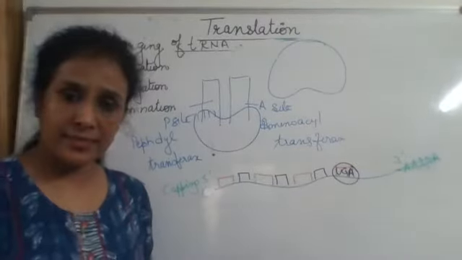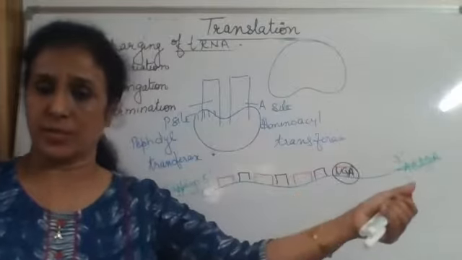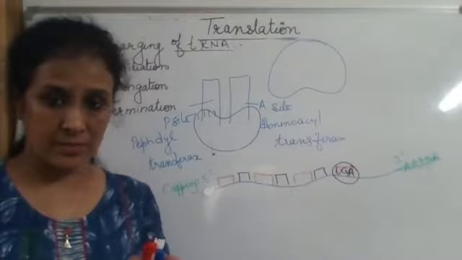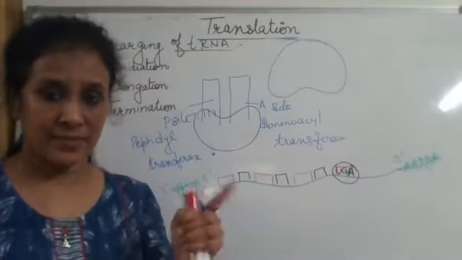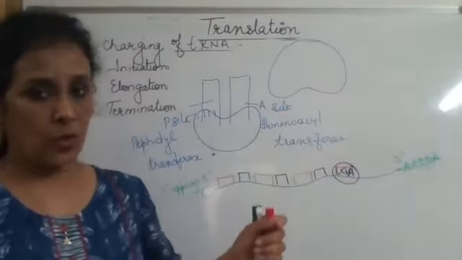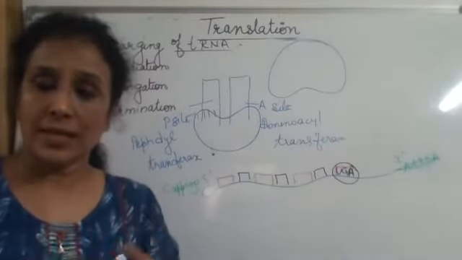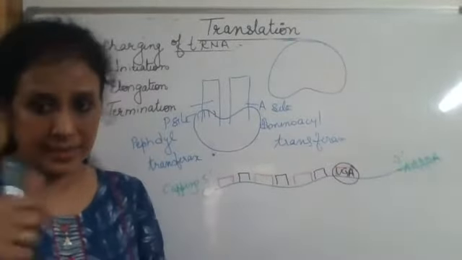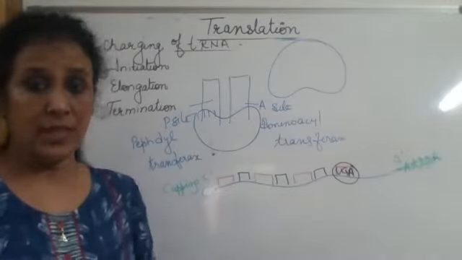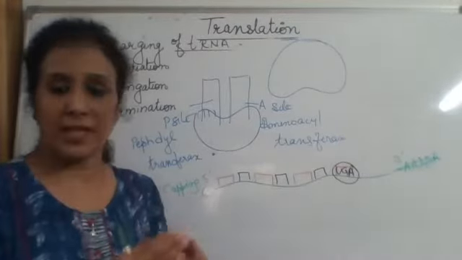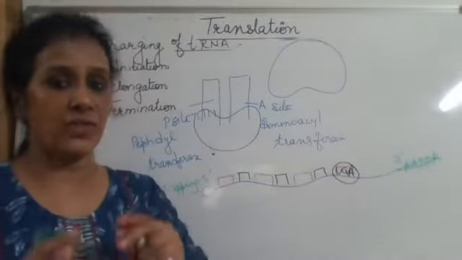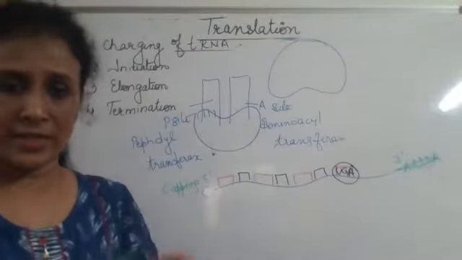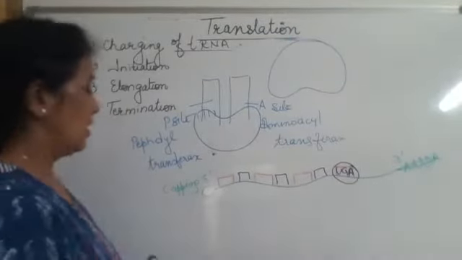We have already done that transcription occurs in the nucleus and translation occurs in the cytoplasm. Both these processes are separate in space, one in the nucleus, one in the cytoplasm. Both are separated in time also. First transcription occurs, then translation will occur. Because this is a very protective mechanism to protect it from the action of various enzymes present in the nucleus as well as in the cytoplasm.